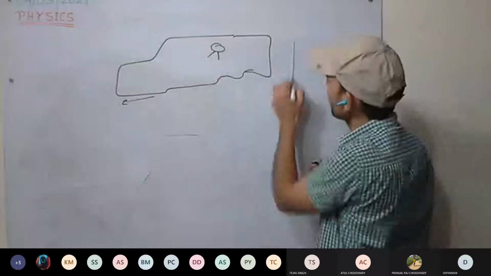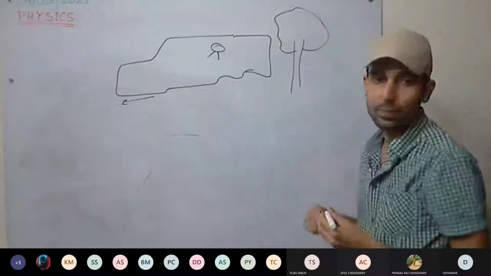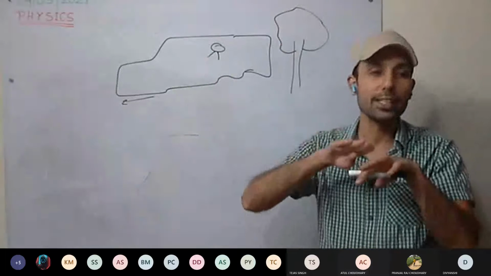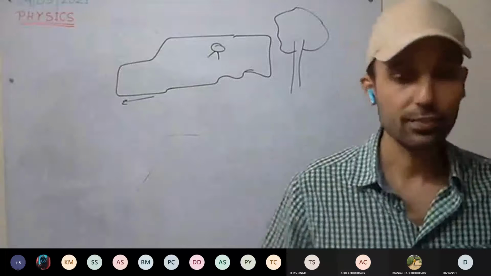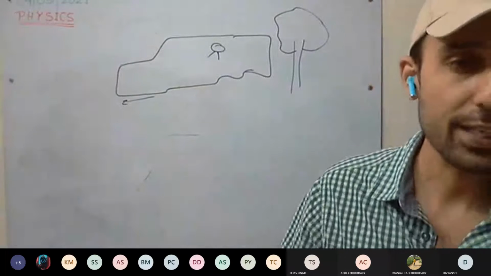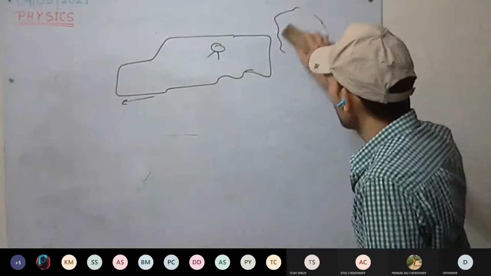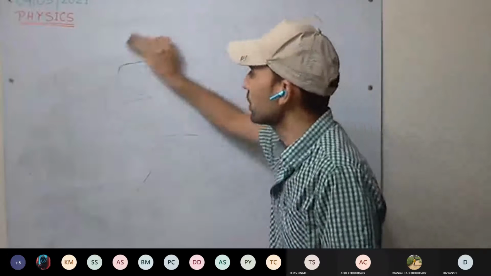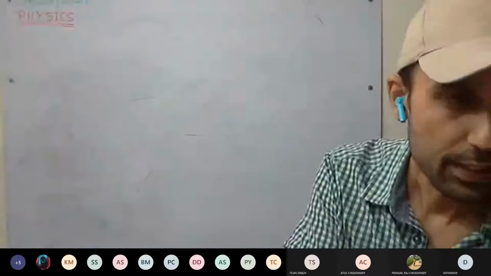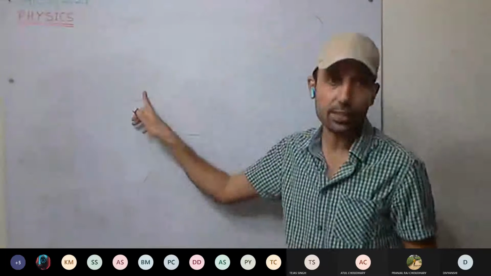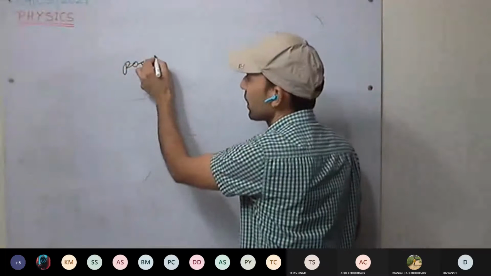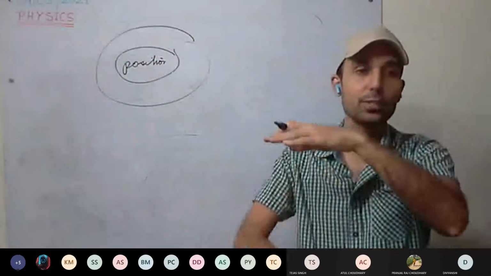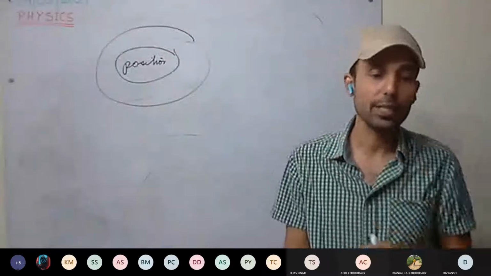But with respect to a tree outside, we are in motion. So rest and motion are relative terms. Mainly, how we define rest and motion: if you are not changing your position with respect to the immediate surrounding,